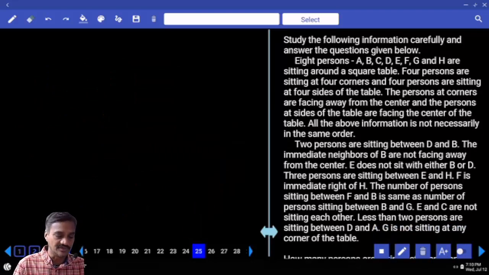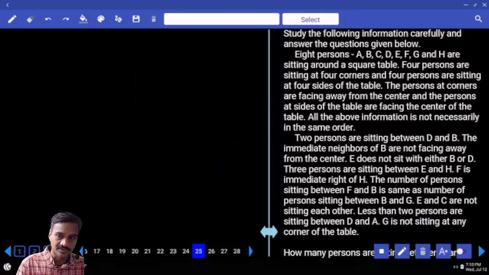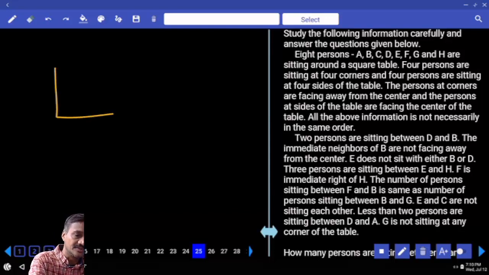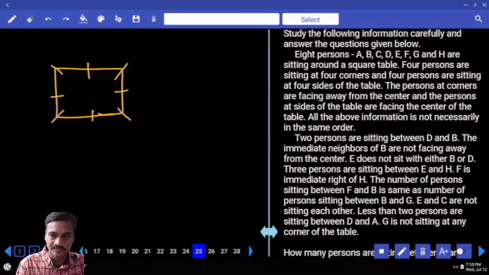Then now 25 to 29. 8 persons were seated around a square table. These are the 8 persons who are seated around a square table, 4 at the centers and 4 at the corners. The persons sitting at the corners are facing away from the center, and these are the 4 persons who are facing towards the center: 4 away and 4 towards the center.